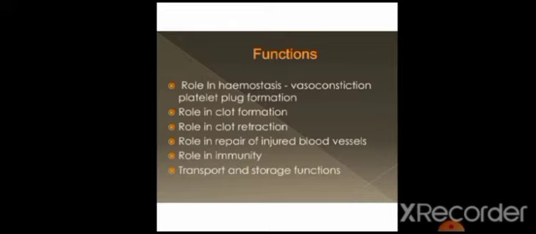Platelets have a role in hemostasis, vasoconstriction and platelet plug formation. When there is any injury in our body, platelets do their work at that point. Role in clot formation: clotting means gel formation. A gel, a jelly-like structure, is formed at the place of injury. Role in clot retraction, and role in repair of injured blood vessels which are burst due to high blood pressure or various factors. Role in immunity.